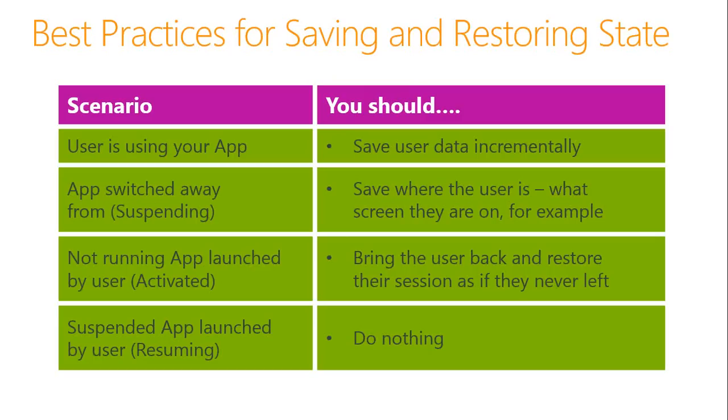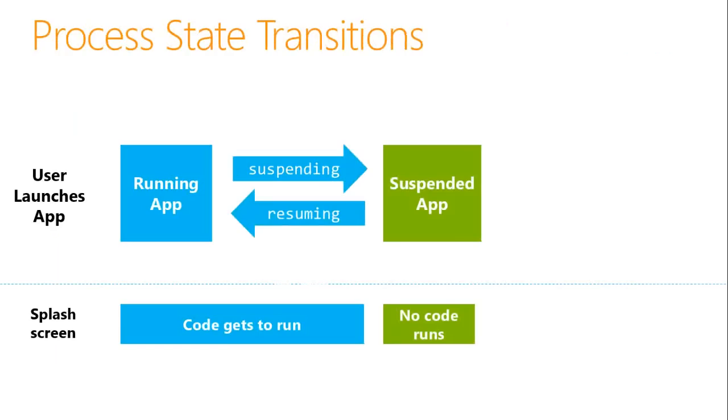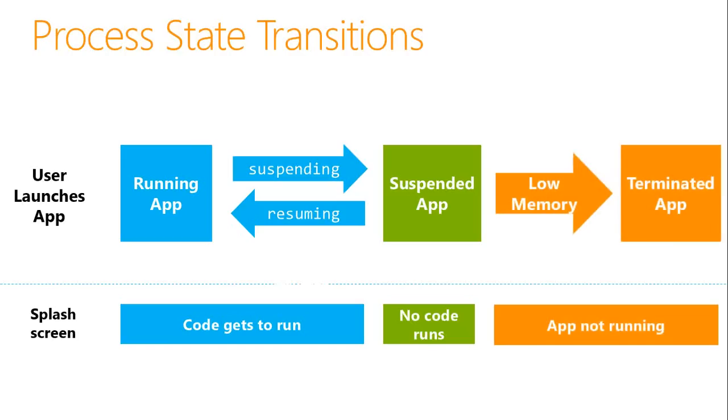Not running app launched by the user: bring the user back and restore their session as if they never left, which is self-explanatory. And suspended app launched by the user: resume. Well, in that case, you don't have to do anything. So this is the process state transition of the running app. If the app is running and it gets to the suspended state, you can resume the app. And if, because so many apps are open, there's a memory crunch, the system will terminate the app.